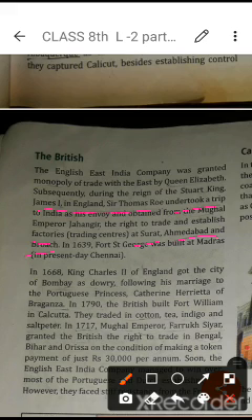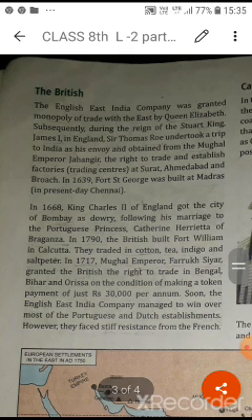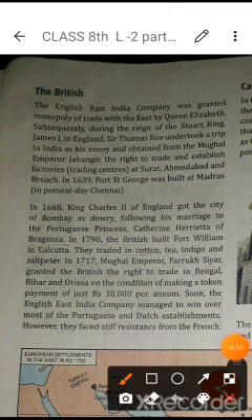Then in 1639, Fort St. George was built at Madras, present day Chennai. So in this way, this is the story of all the things given here. Totally, students, you have to understand here. In 1717, Mughal Emperor Farrukhsiyar granted the British the right of trade in Bengal, Bihar and Odisha on condition of making a token payment of just 30,000 per annum.